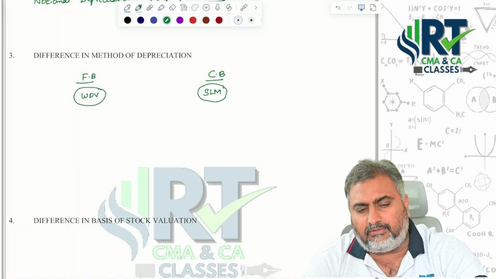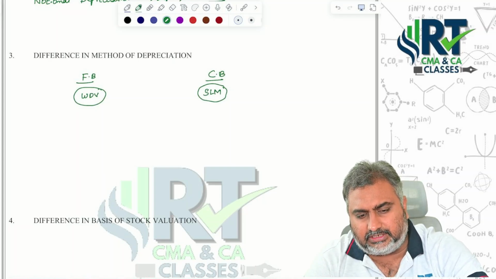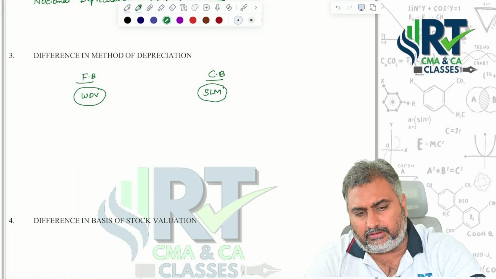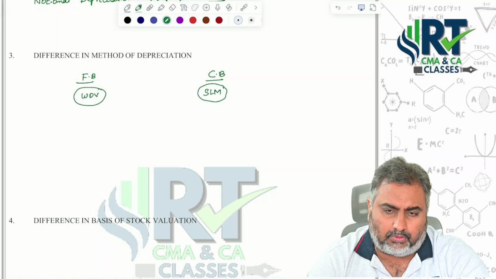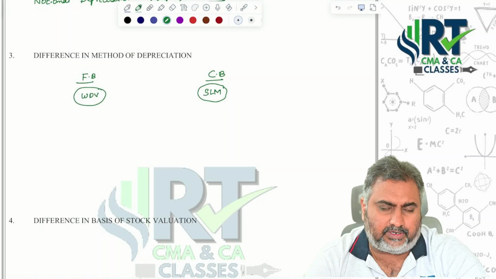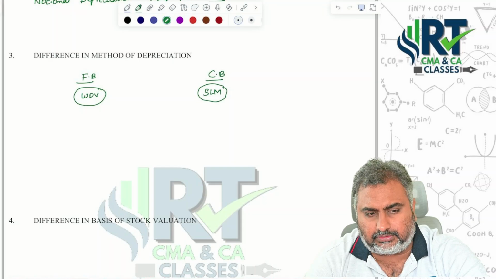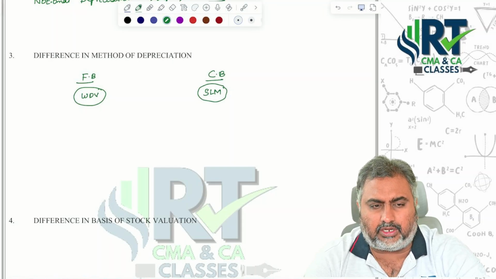Whenever you follow the straight line method of depreciation, you will automatically charge more compared to the WDV method. That is the reason the depreciation amount shown under costing books is more than in the financial books. Whenever you show more expenses in costing, automatically costing profit is less compared to financial profit. So what you are supposed to do is add back the difference amount of depreciation if you are starting with costing profit.